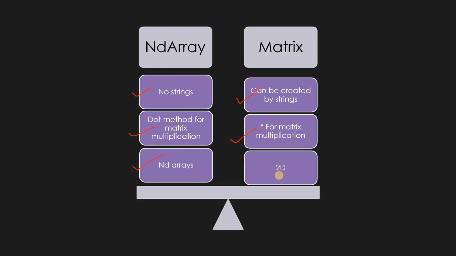I'm going to explain this now, as I told you before. Matrices are just 2D. We cannot have 1D or 3D matrices, because it's just rows and columns, right? In this matrix class I'm talking about, they are just 2D. So this is one of the important things. Actually, you can perform multiplication by using dot. There's no need of using strings and all. So basically, this is an advantage, right? So we can use ND arrays as well. So this matrix class is likely to get removed from NumPy.